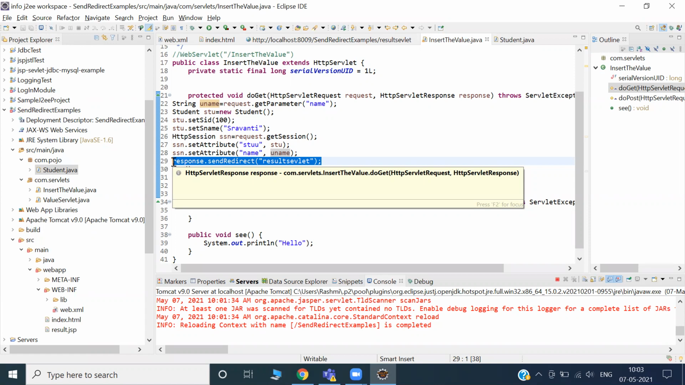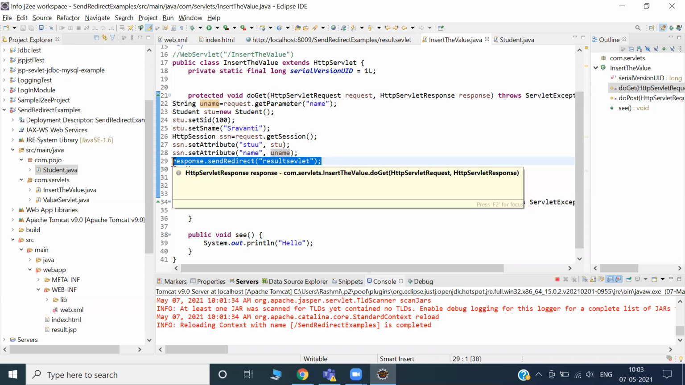Then you can answer: a request dispatcher is the way where we dispatch. Or response.sendRedirect. How can we transfer data from one servlet to another servlet? The answer is two ways. One way is request dispatcher. This is the second way. But there is a twist in the second way.